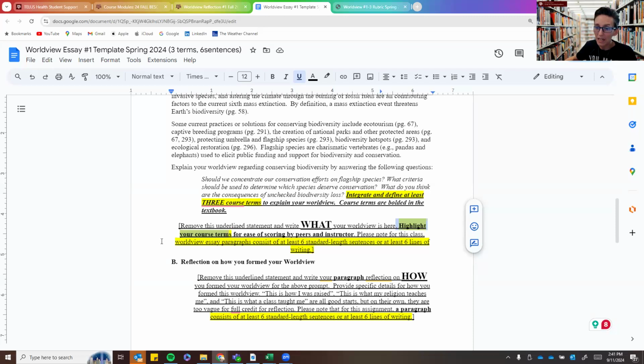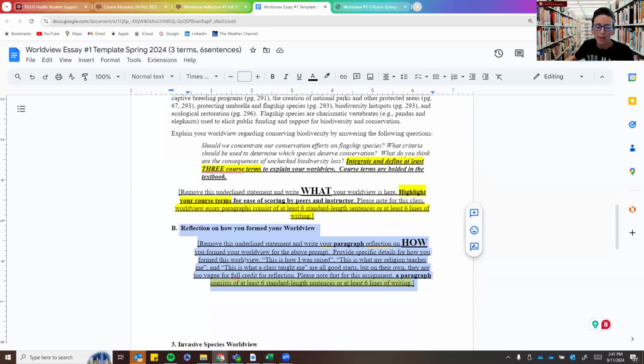Okay, the next part, and this is usually where students are going to falter, is that you need to explain how you formed your worldview. So this part is part B, reflection on how you formed your worldview. Remove this underlined statement and write your paragraph reflection on how you formed your worldview. Provide specific details for how you formed your worldview.